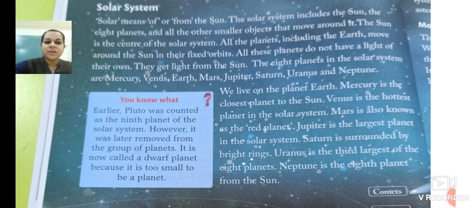Saturn is surrounded by bright rings. The planet Saturn has rings around it.